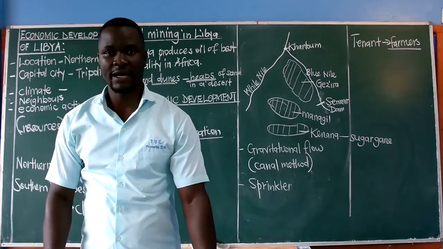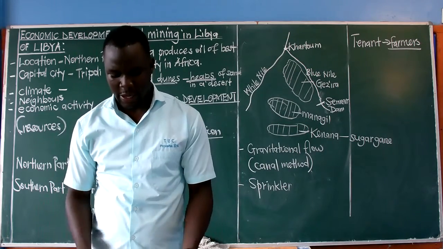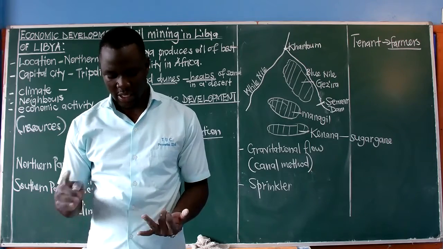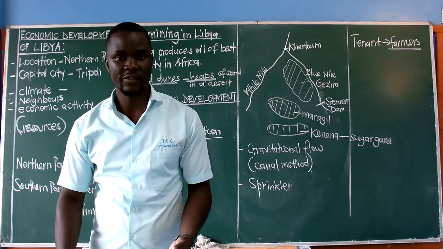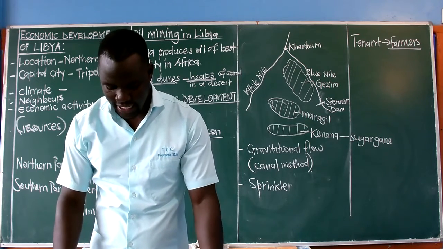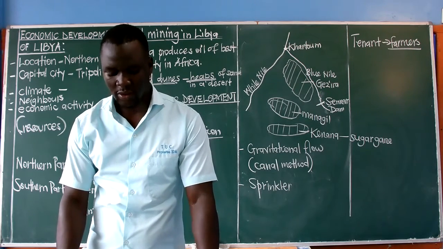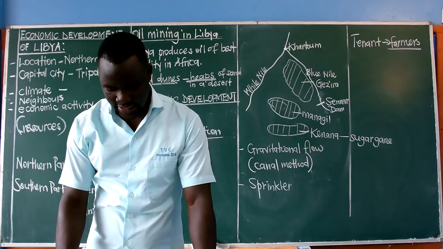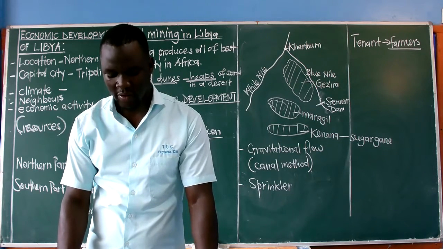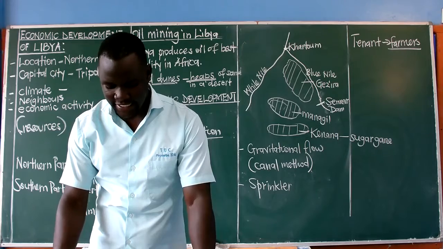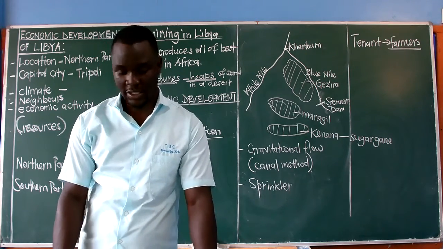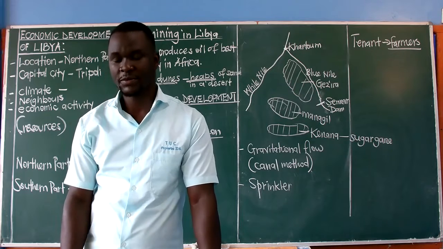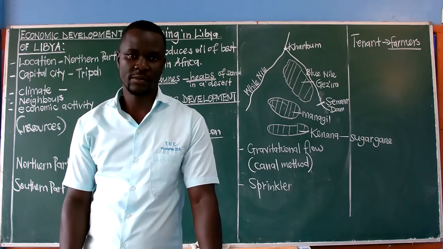The roles of the farmers or these tenants: one, they plant crops in those schemes, they spray, they weed, they harvest, and then they remove the plant residues after harvesting. And then also they are to clear the channels for irrigation. Factors that made irrigation possible in the Gezira irrigation scheme: one, there was presence of water, that is from the Blue Nile.